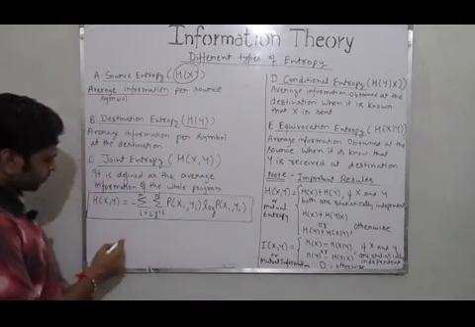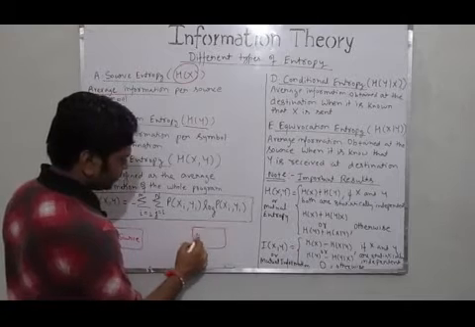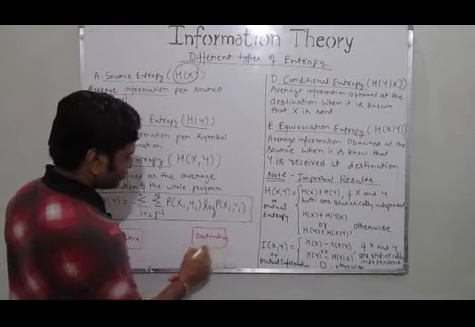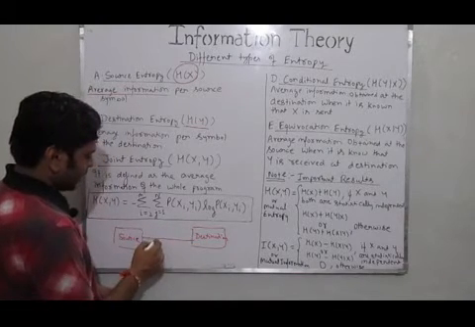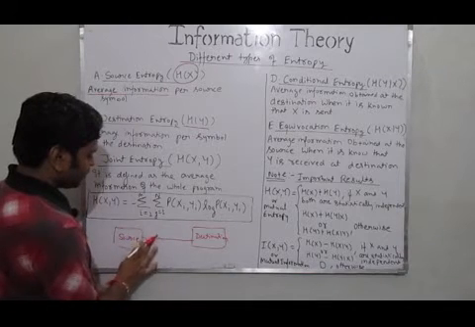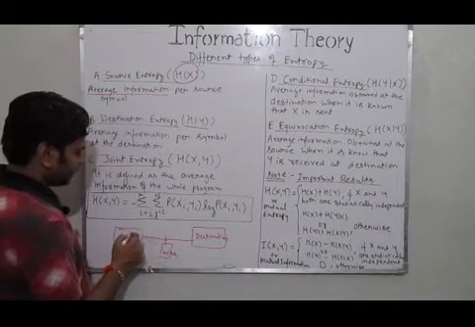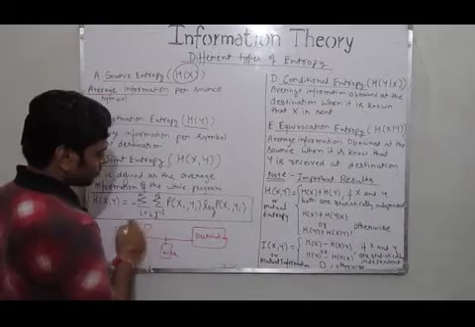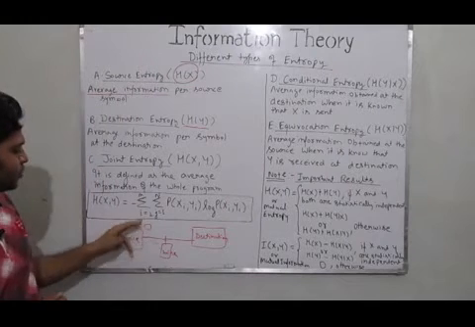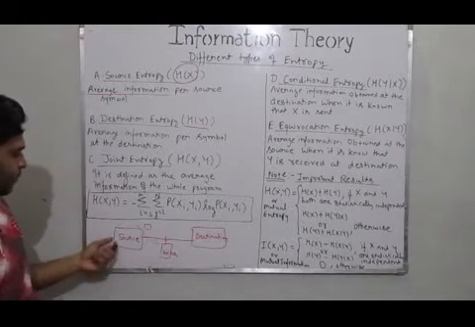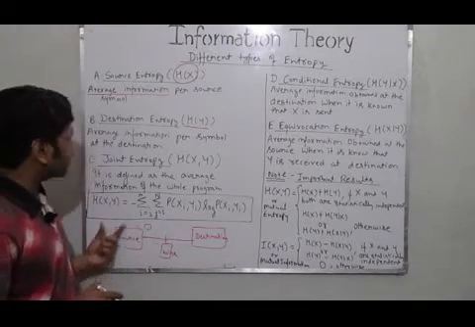Fine? Suppose I take a source, here it is a source and here it is a destination, and we want to transmit some message from source to the destination, and there may be some noise. Fine? We have to send a message from the source to the destination. So as I told you, source entropy is the amount of information that you obtain from the source symbol, whether the message has been sent or not. Fine? This is the source entropy.